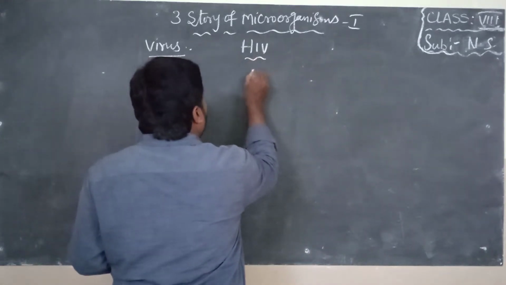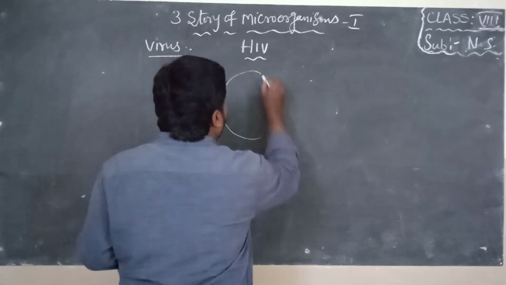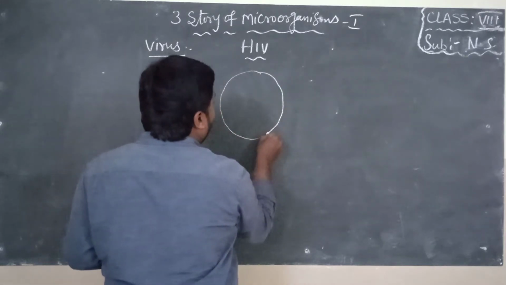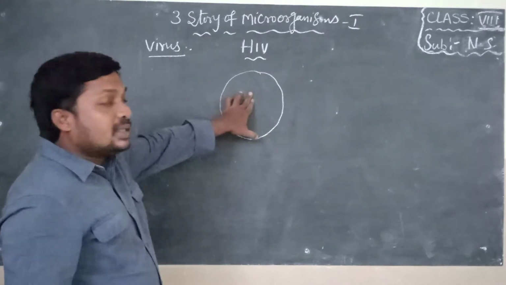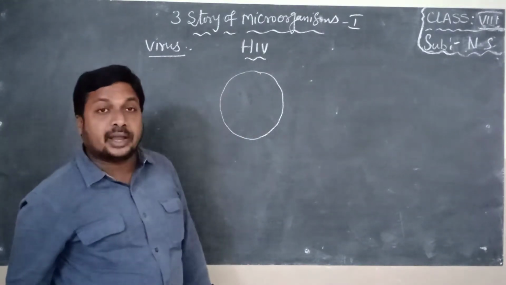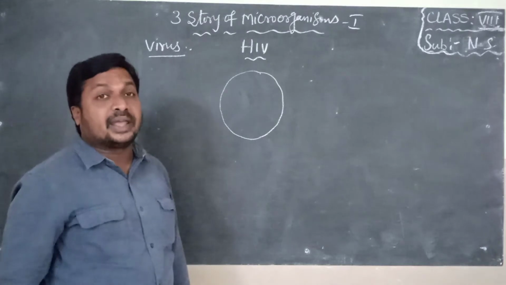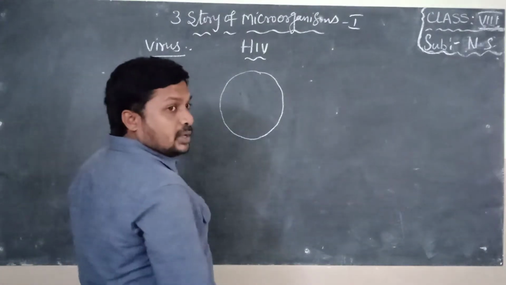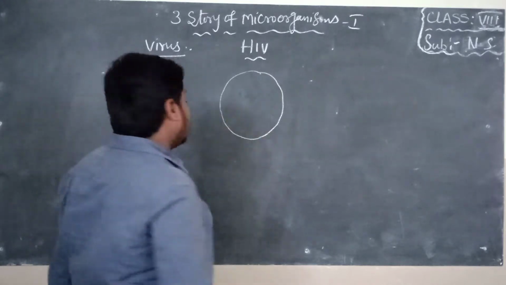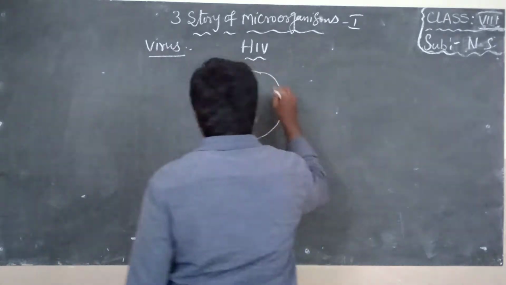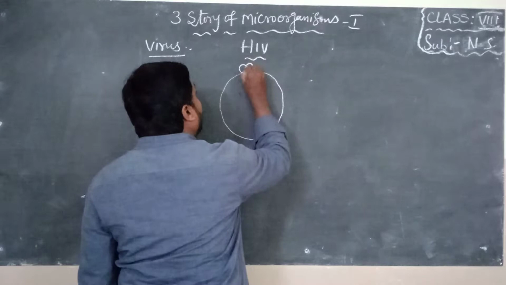HIV means human immunodeficiency virus. You also draw along with me, children, very important. One time they asked in the exam, draw a diagram of HIV virus. So, human immunodeficiency virus. See here, this is a virus now. Along with me you also draw, children, like this.